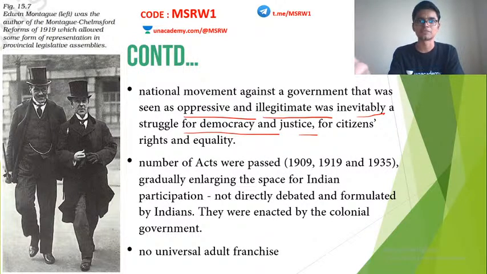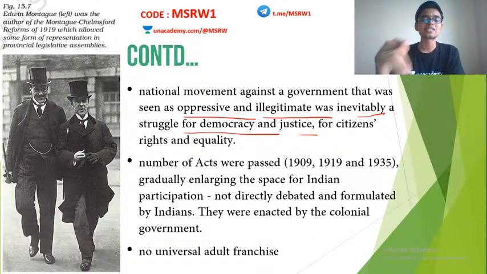For example, all the way from 1909, the famous Minto-Morley reforms. Then came the 1919 Montagu-Chelmsford reforms. Then again in 1935, the Government of India Act was passed. During all these acts, the participation of Indians in the administrative process was expanded. More and more Indian members were added into various legislative and executive councils. Basically, the administration was being more and more Indianized.